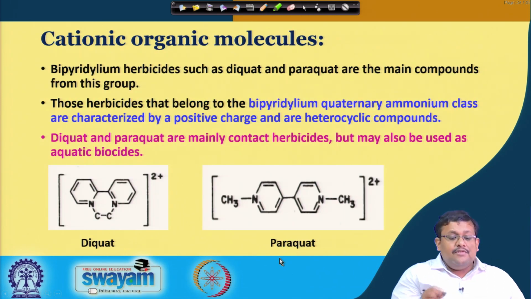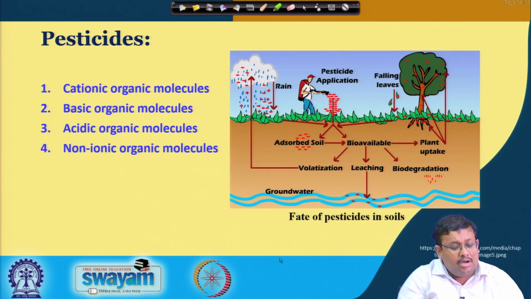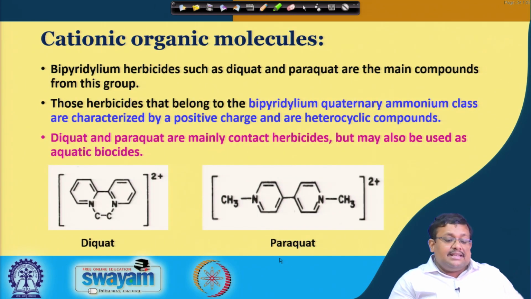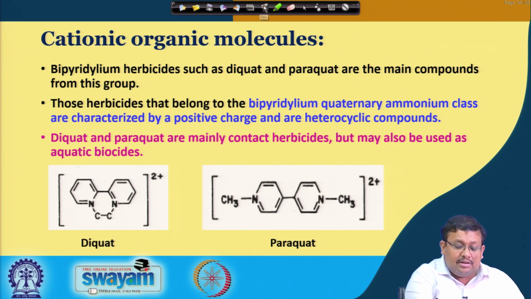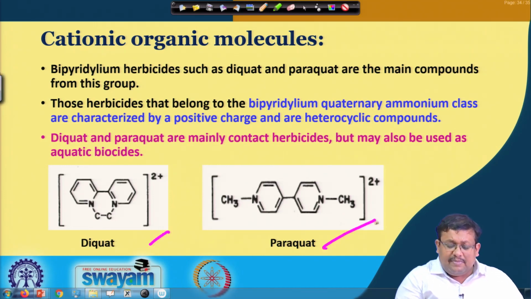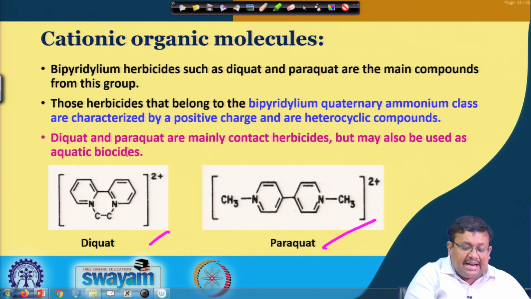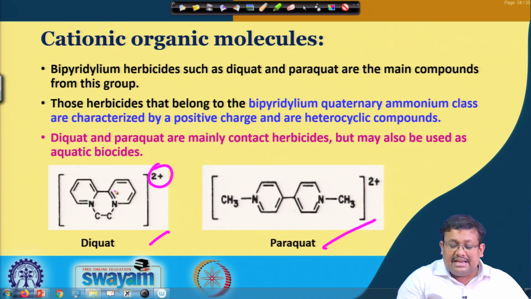We have seen there are four groups of pesticide: cationic organic molecules, basic organic molecules, acidic organic molecules and non-ionic organic molecules. If you consider the cationic organic molecules, bipyridinium herbicides such as diquat and paraquat are the major compounds from this group. Here this is diquat and this is paraquat. Those herbicides that belong to the bipyridinium quaternary ammonium class are characterized by a positive charge, and are also heterocyclic compounds.